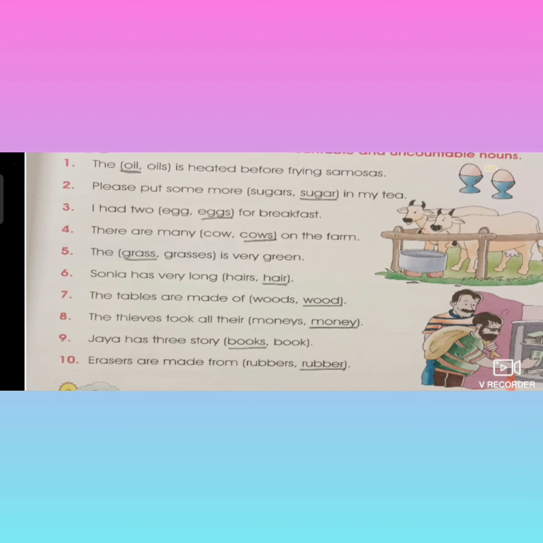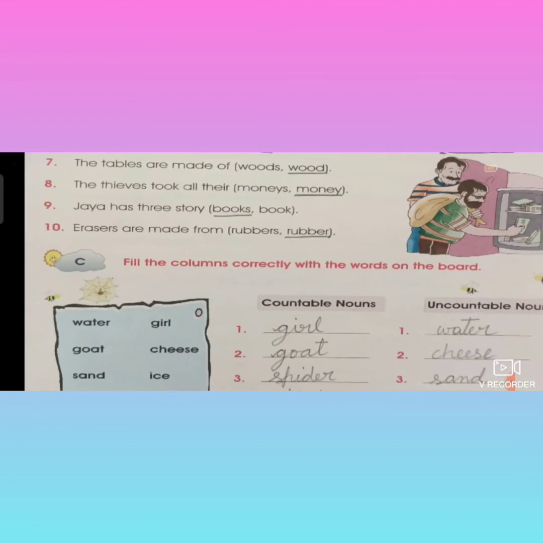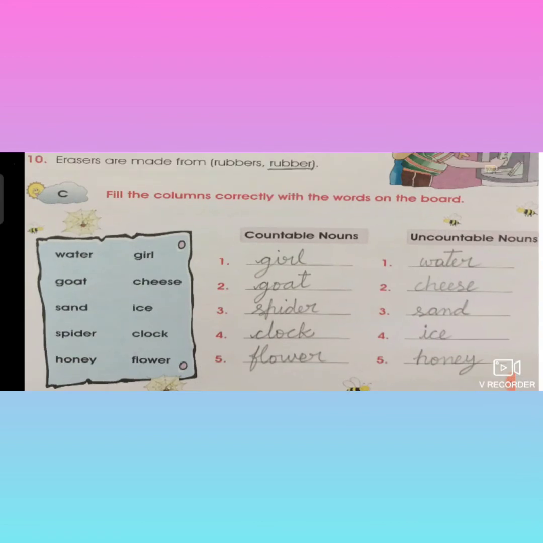Now come to exercise C. Fill the columns correctly with the words on the board. Children, they have given two columns, that is countable nouns and uncountable nouns. They have given a blue board, and in that blue board they have given some words. In that blue board, there are countable and uncountable nouns. Pick the countable nouns and write them in the given column, and then pick the uncountable nouns, the remaining words, and write them in the given column.